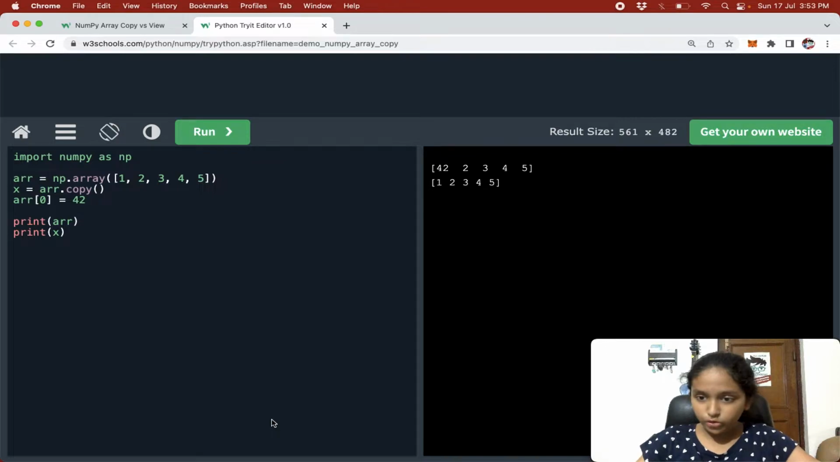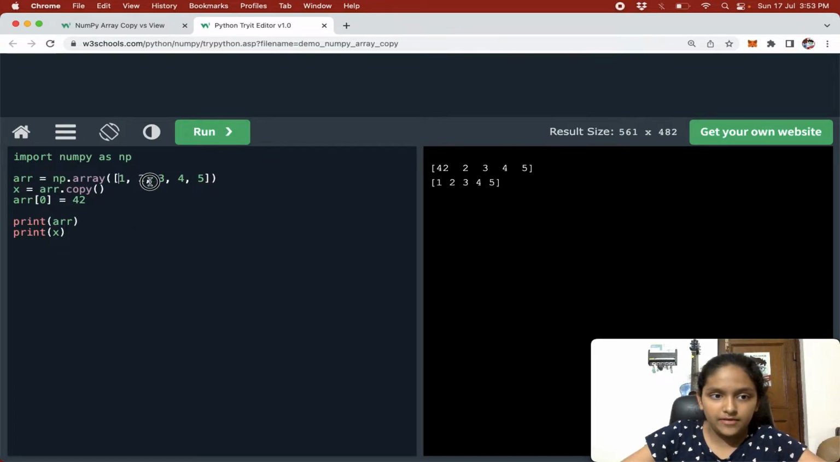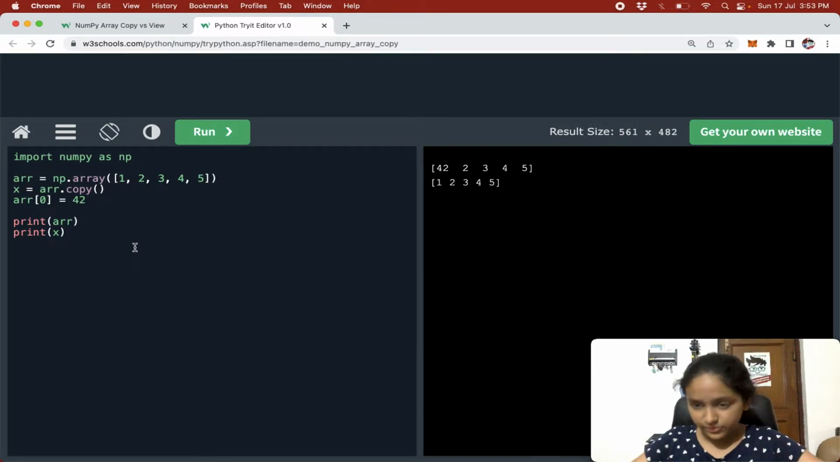So we will import NumPy as np. Now we are doing array equals np.array of 1, 2, 3, 4, 5. So this is our array object. Now we have this array 1 2 3 4 5. Now we are doing x equals array.copy(). So basically we have the same array in our x variable, but they are not pointing to the same memory location. They are at different memory locations.